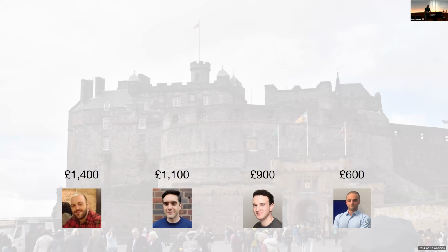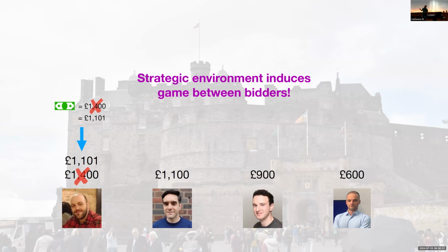So if we start by thinking what will happen if everyone actually bid their true value, in this case, Aris would be the winner of the auction, and he would pay £1,400 as expected. But then after seeing what everyone else bid in the auction, maybe he'll see that he'll be better off just marginally bidding higher than the second highest bidder. So say £1,101 to still get the item but pay less. And obviously maybe he'll think about paying even less than that, and then there's some probability that he loses. So there is this strategic environment which is worth studying as a game.